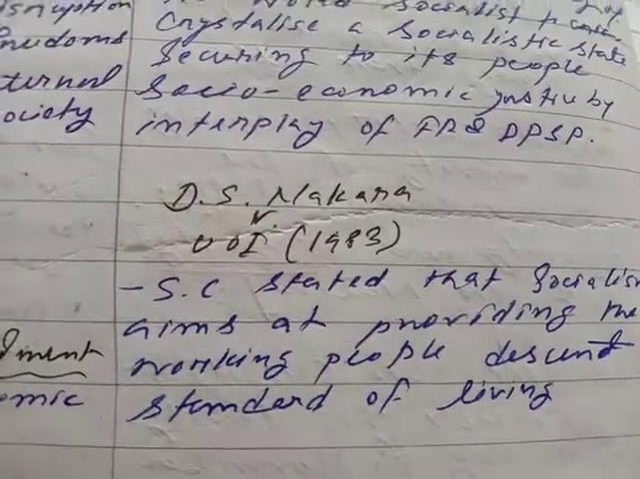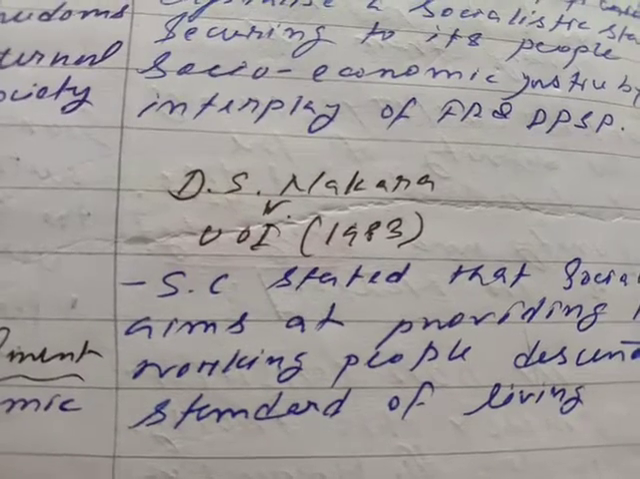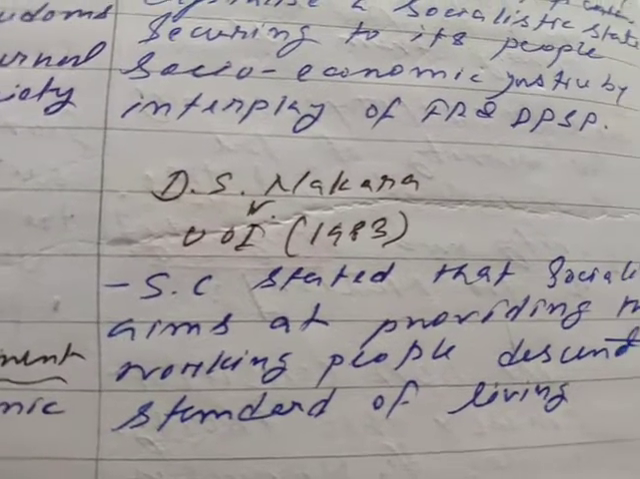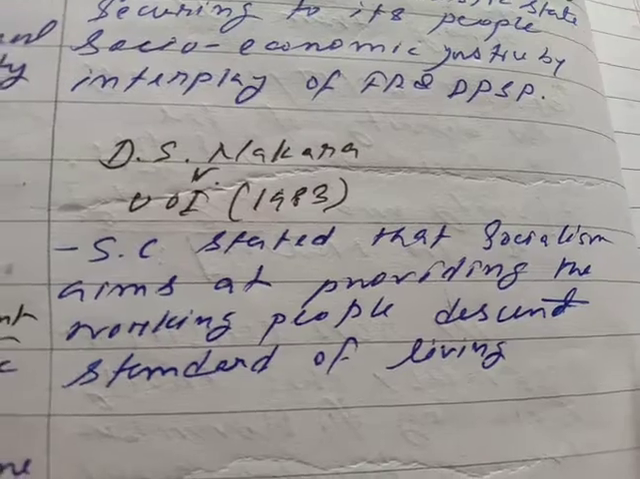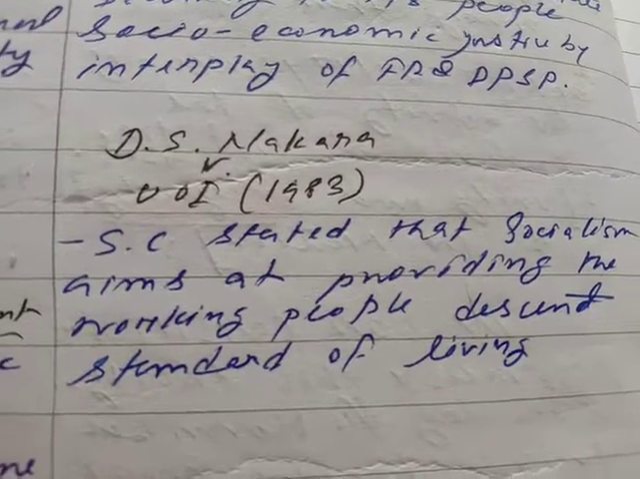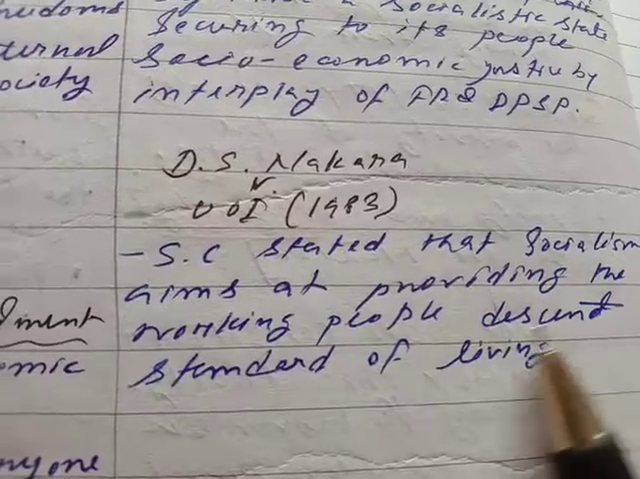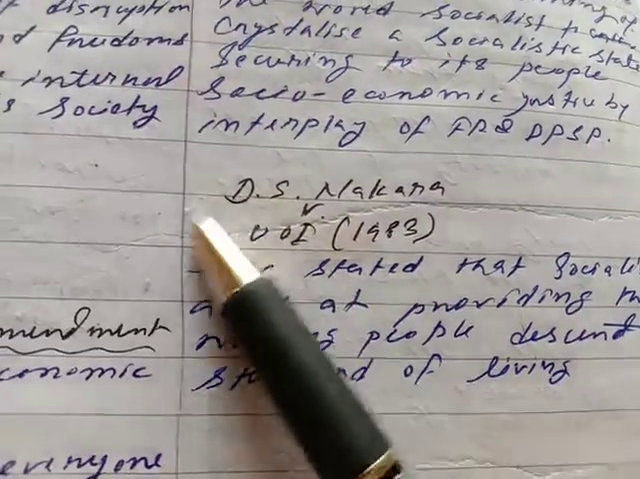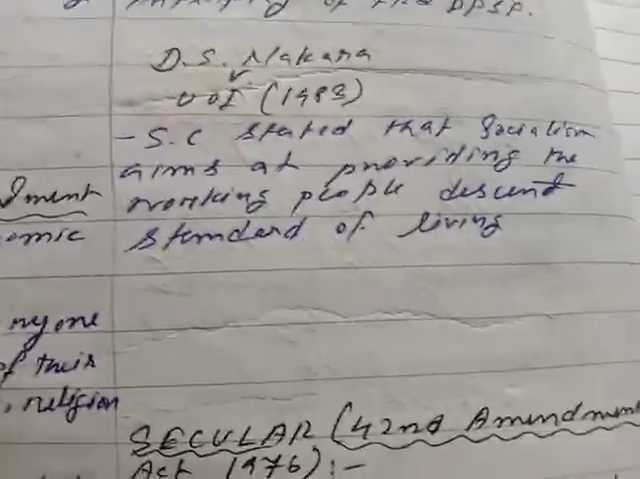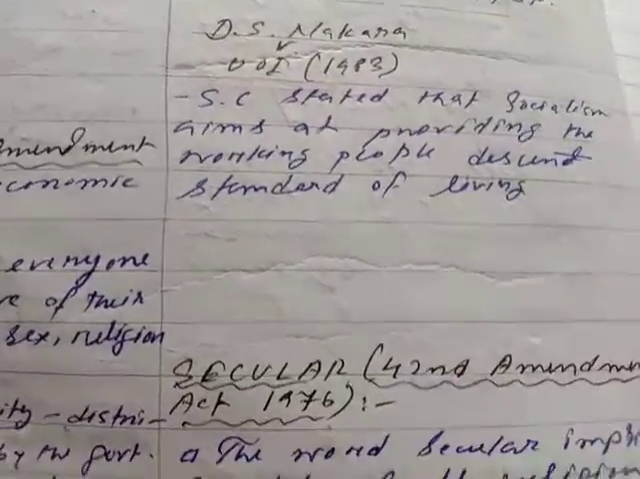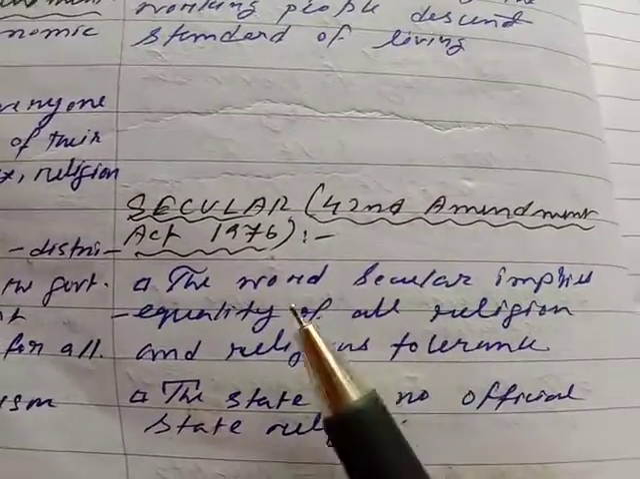Then comes the socialistic pattern of the country. D.S. Nakara versus Union of India, 1983 stated that socialism aims at providing the working people a decent standard of living. You can basically remember one keyword, that is decent standard of living, and that's enough. And you have to remember the case only, D.S. Nakara versus Union of India. If you write one statement, that's enough. Then secularism: by the Second Amendment, it was inserted.